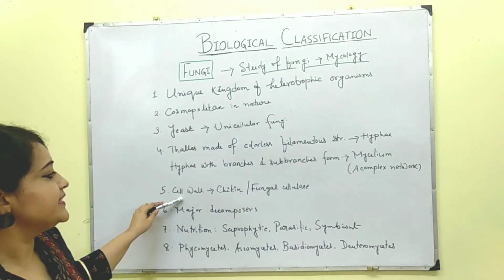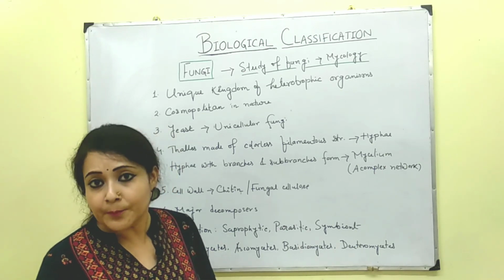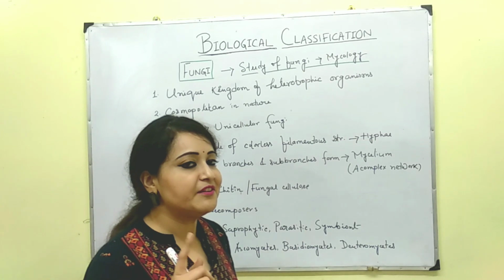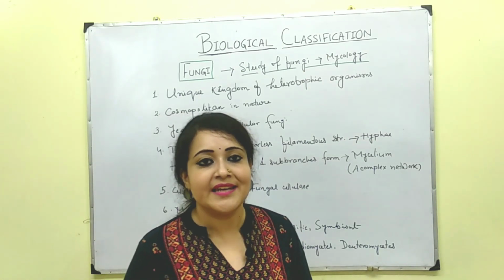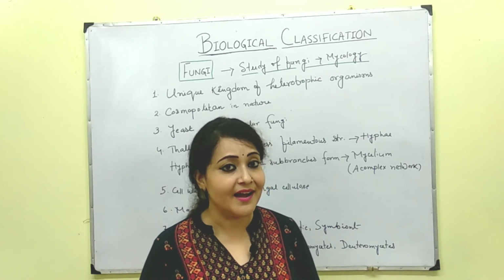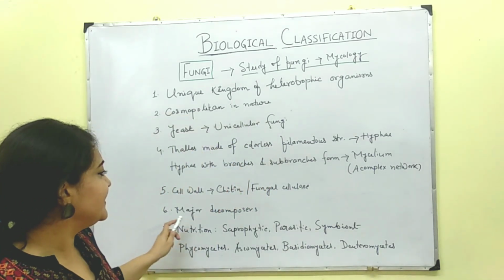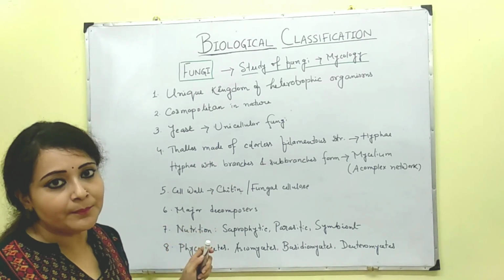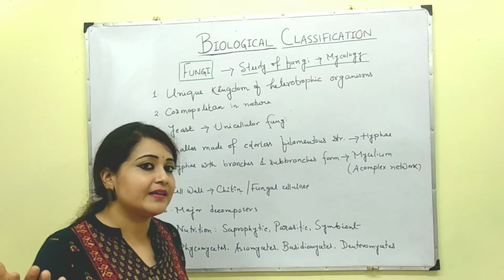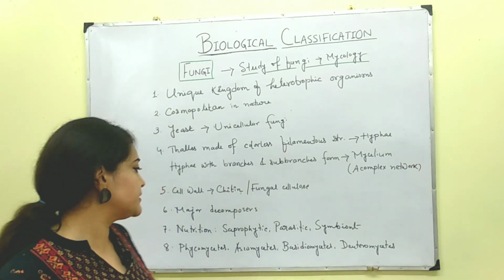Then cell wall. We know that fungus contains cell wall, and the component is chitin or fungal cellulose. Now I have a question for the viewers. Can you name any other organism that contains chitin? If you know the answer, write in the comment section. Then fungus are the major decomposers. Yes, bacteria are also decomposers, but along with bacteria, fungi are also used as decomposers.